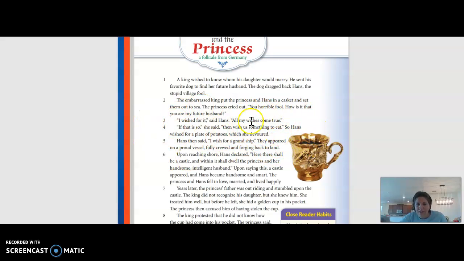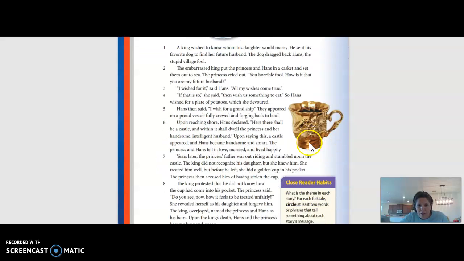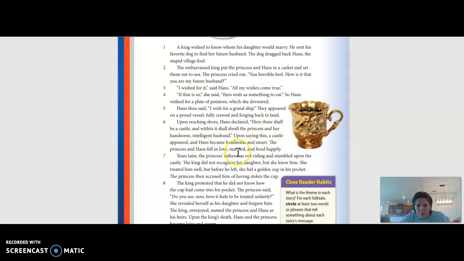Devoured. So Hans wishes for things. Sounds like kind of a trend here that we're noticing, kind of a pattern. And he suddenly wishes for some potatoes. They're out in the sea, sort of stranded. And then it says the word devoured here. So devoured means he ate them very quickly. A vessel. He's on a proud vessel or a large ship. A few more things to note here.